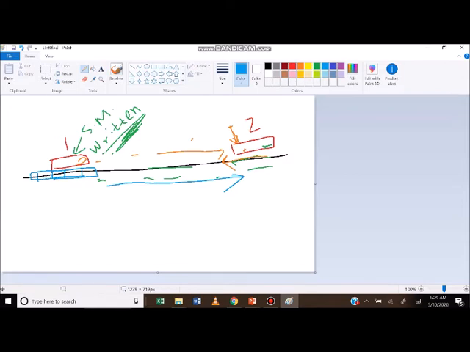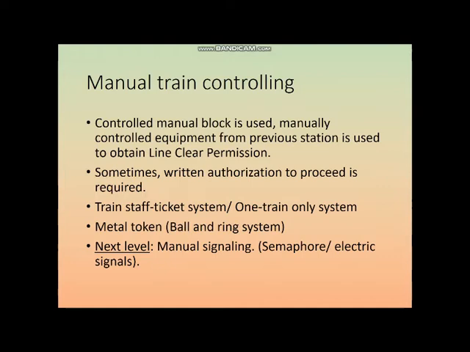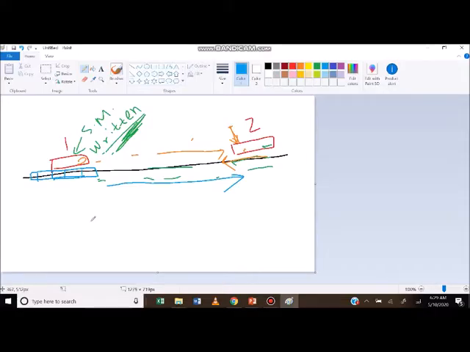There is one thing which I have to indicate. It is very interesting that there was a metal token system, the ball and ring system. So what exactly is it? Each train carries some kind of ring from the previous station. This ring is with the driver of the train, or the loco pilot, as it is called. They don't call the driver, they say loco pilot. And this ring has to be exchanged with the ring of this particular station.